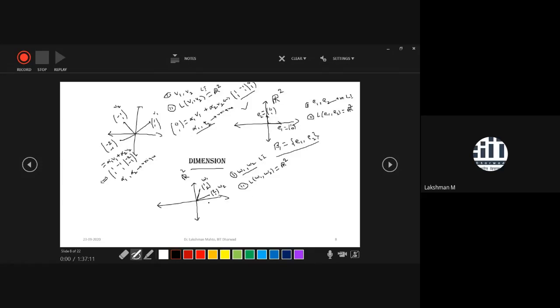Here again, take any point. Suppose for simplicity, take this point. What is the name of this point? It is -1 unit along the x1 axis and 1 unit along the x2 axis, so -1, 1. If I am willing to find the representation of this -1, 1 with respect to W1 and W2, then I will simply write -1, 1 equal to alpha 1 times W1 plus alpha 2 times W2.